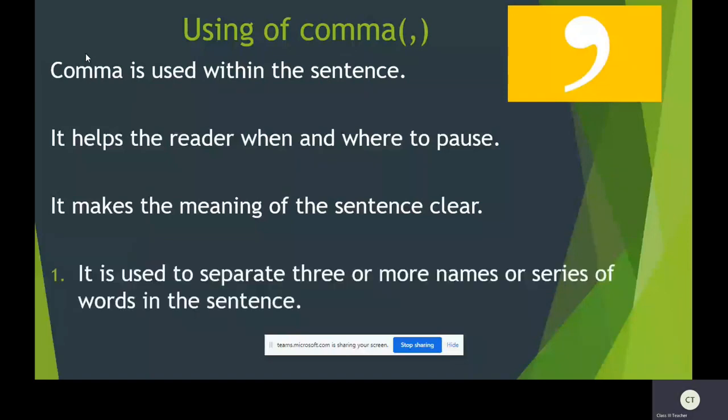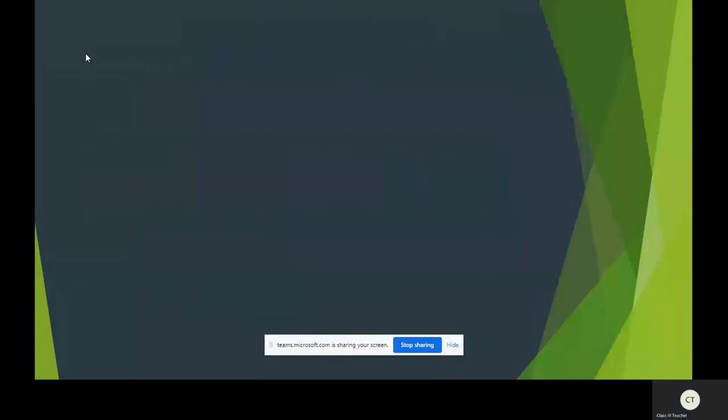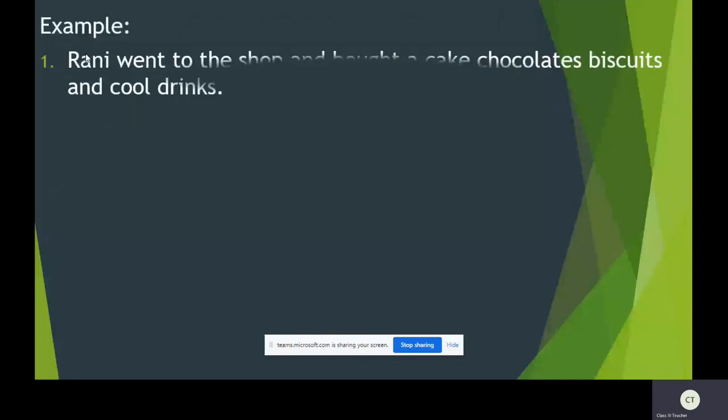It is used to separate three or more names or a series of words in the sentence. Let us see some examples. Rani went to the shop and bought a cake, chocolates, biscuits, and cool drinks. Here, cake, chocolates, biscuits, and cool drinks are one series of words. Rani went to the shop and bought all these things, so we can separate them by using commas.